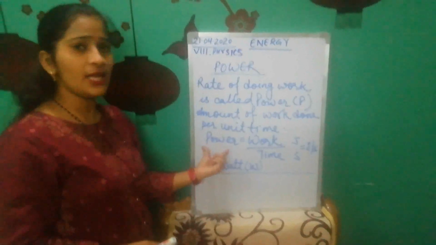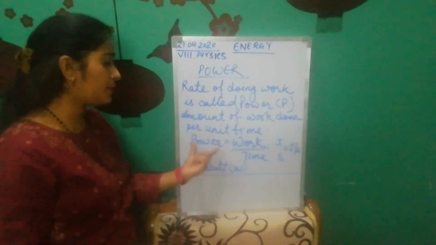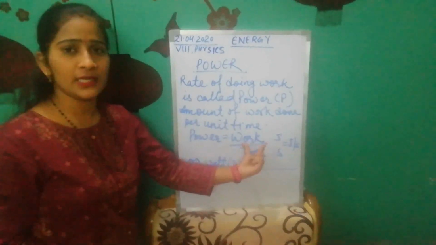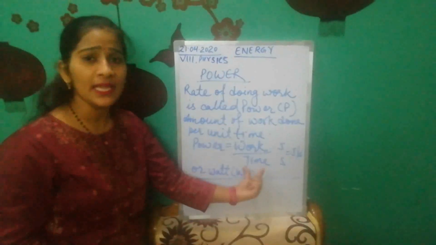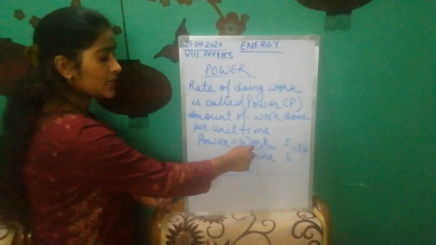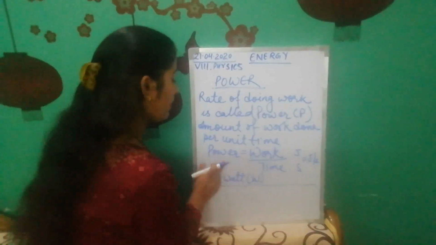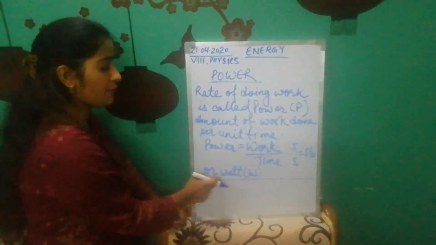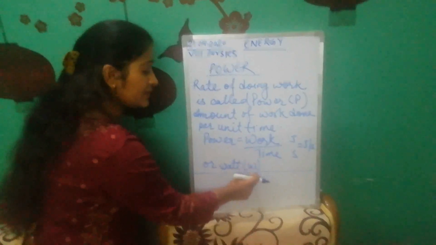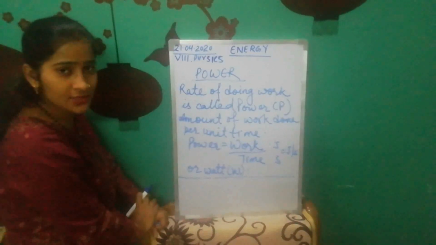The formula to find the power of a body or a system is what? Power is equal to work done divided by time. Now the unit of power: since the unit of work is joule and the time is second, the unit of power is joule per second, or we represent it by watt. Watt, that means we represent it by capital W, class. Understood, students?